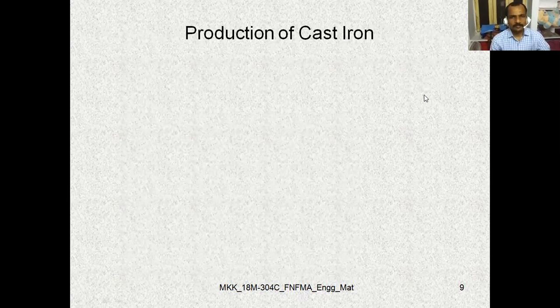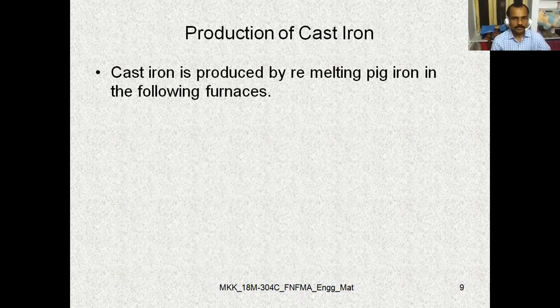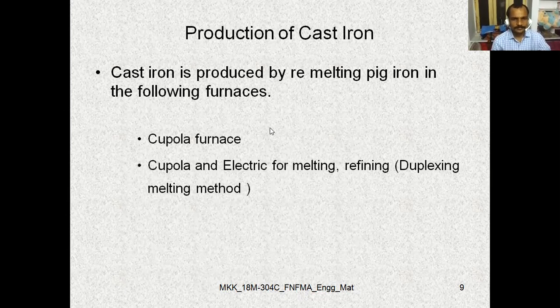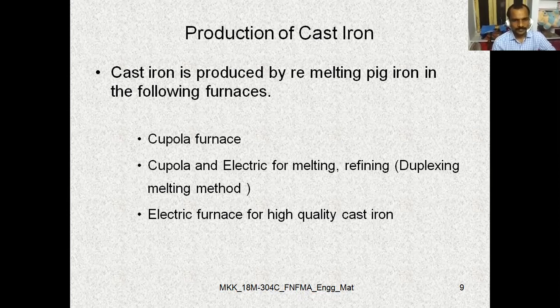Coming to the production of cast iron, we have moved to the furnaces in which cast iron production is performed. Cast iron is produced by remelting pig iron in the following furnaces. Pig iron is remelted in a cupola furnace, or in an electric arc furnace or electric furnace for melting and refining, the duplexing melting method. The electric furnace is used for high quality cast iron.